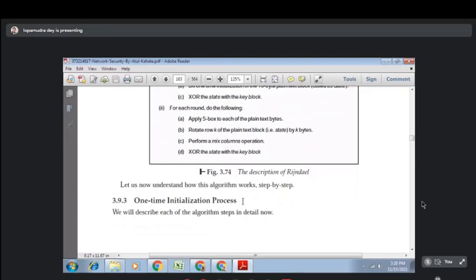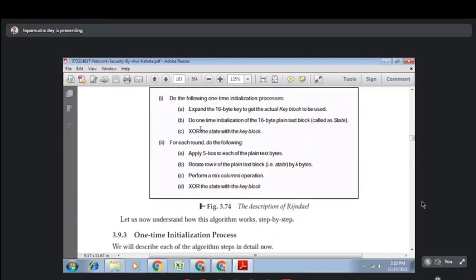So let's discuss this first initialization phase, and then these 4 operations per round. If there are 10 rounds, each round will compute only these 4 operations. So it is very small compared to the other algorithms. First we have to do one time initialization.